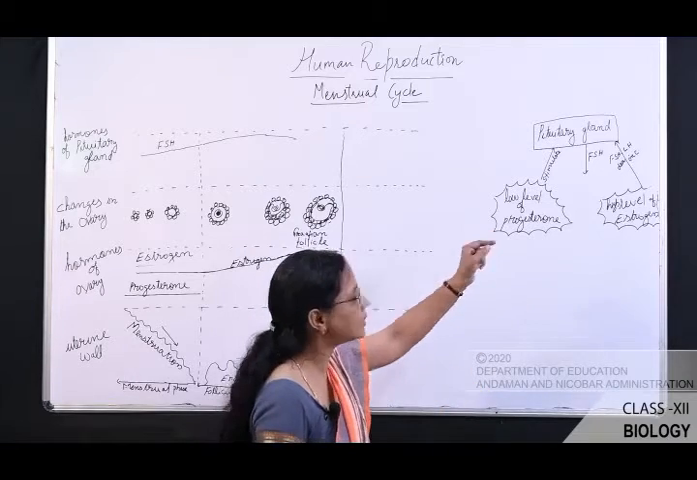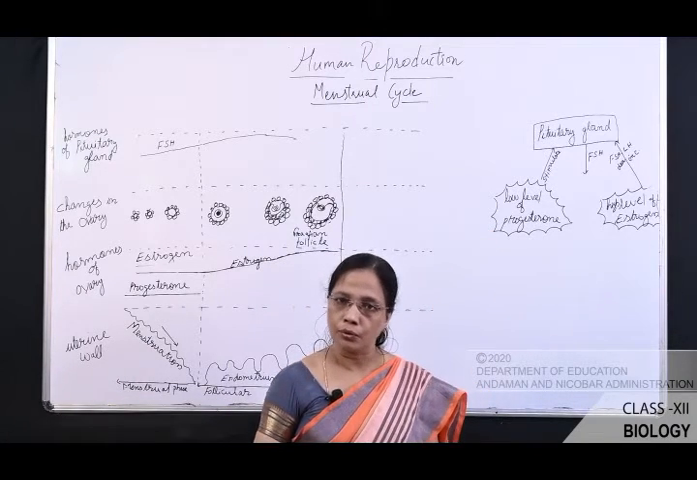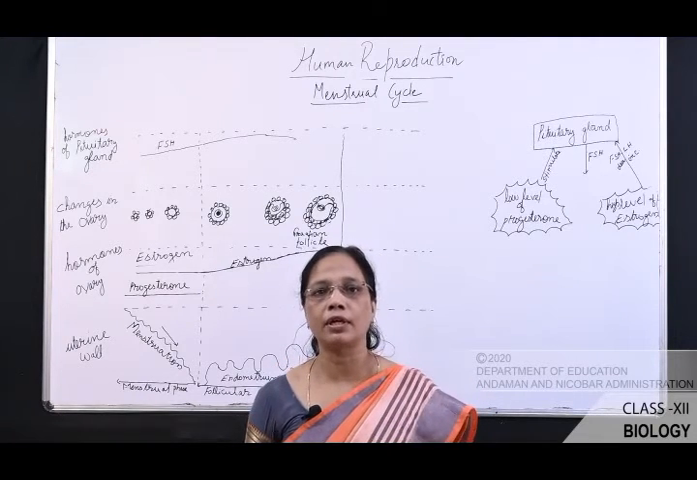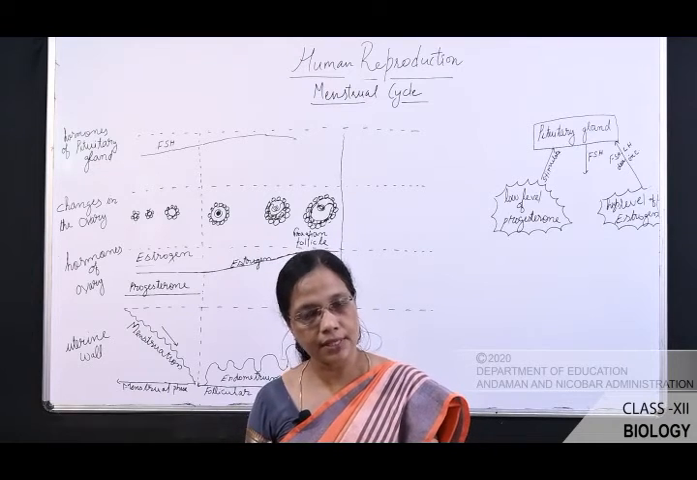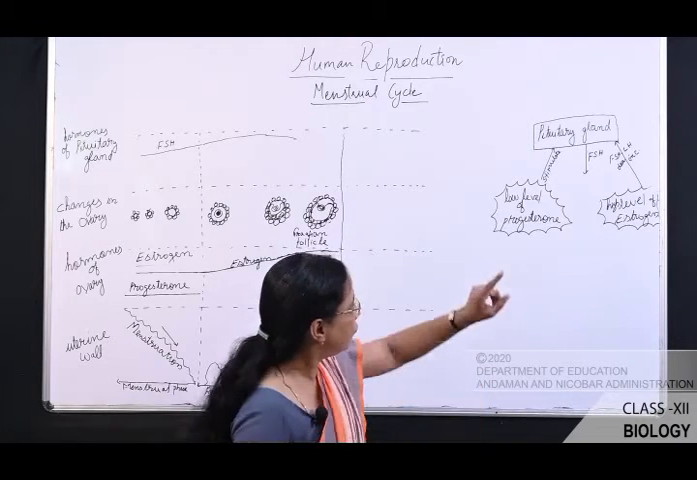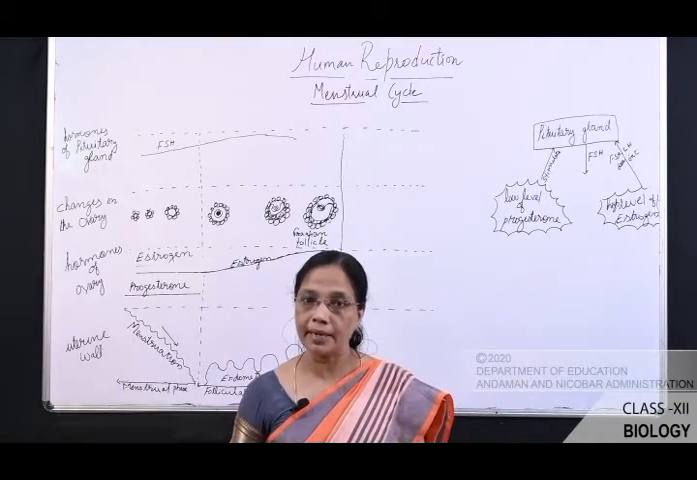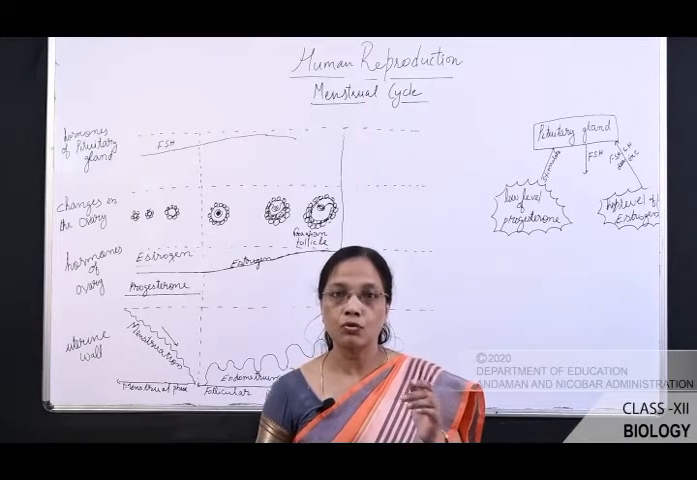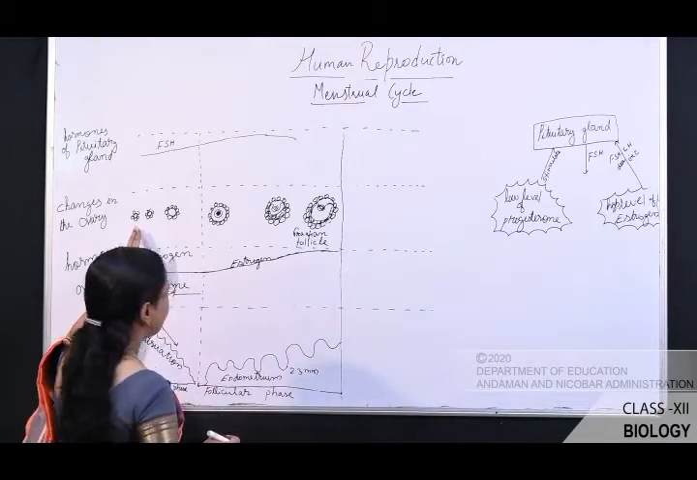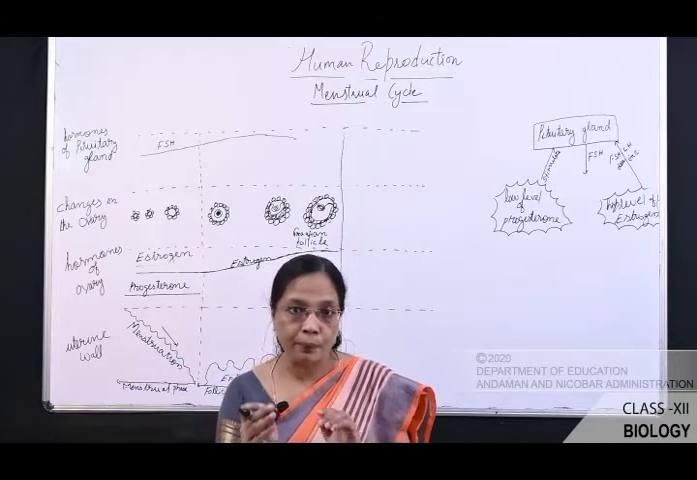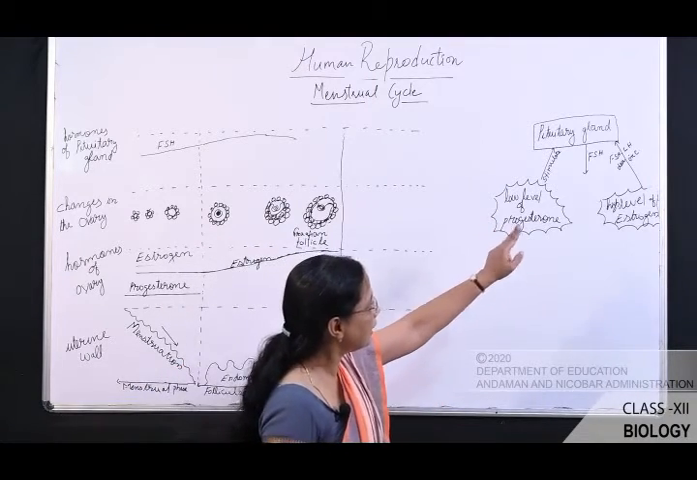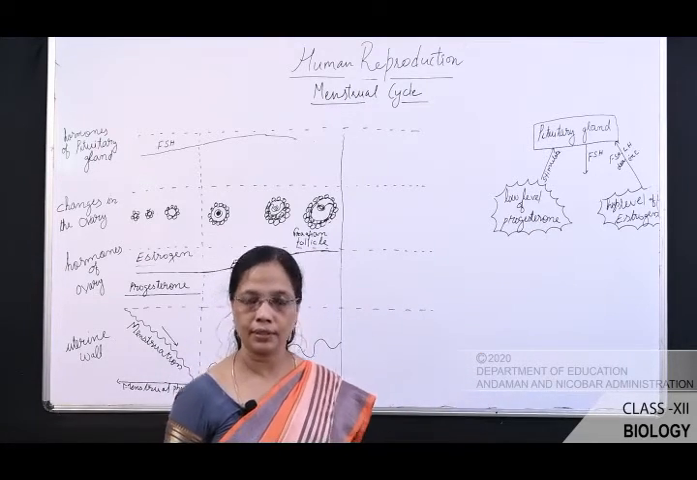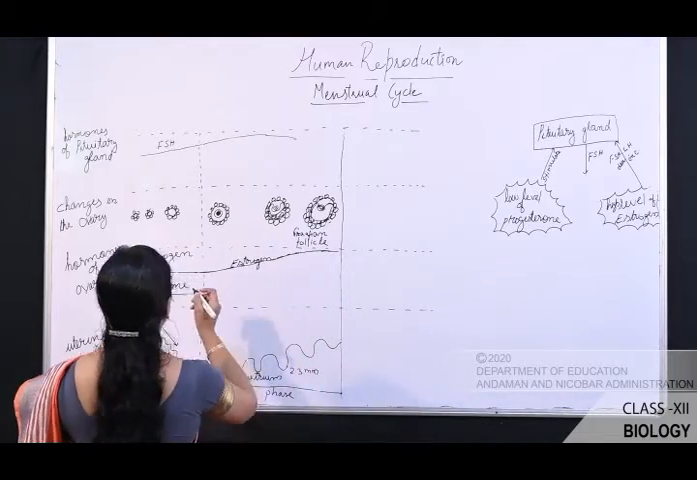Why the FSH level is decreased? The reason is that, you know, in one ovary, in 1 month, only one primary follicle develops into a mature oocyte, secondary oocyte. But if the level of the FSH remains in a higher concentration or higher level, so what happens? There is a chance of developing another primary follicles. So in order to prevent that, the level of FSH is decreased by the high level of estrogen. Is it clear?